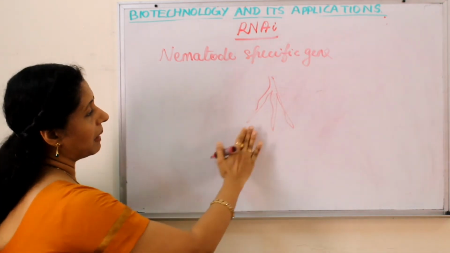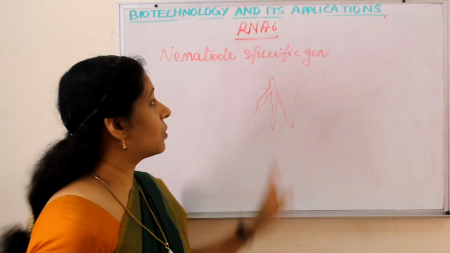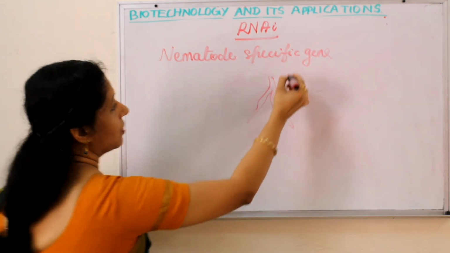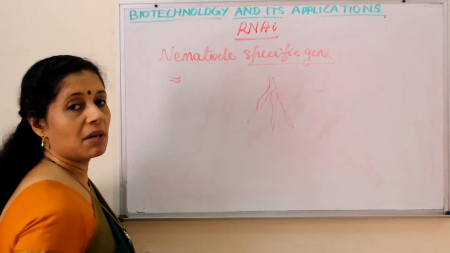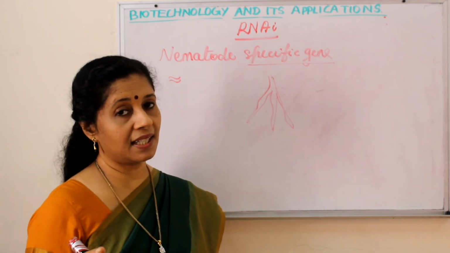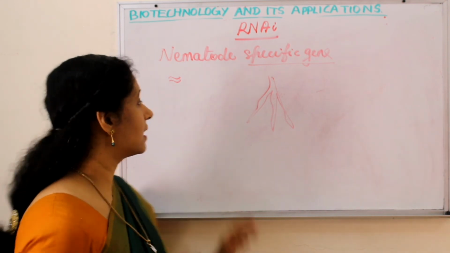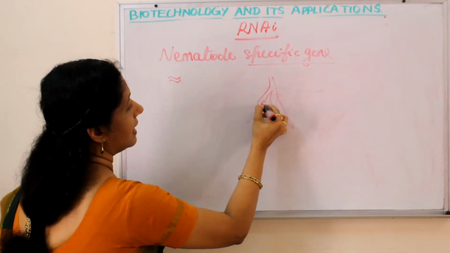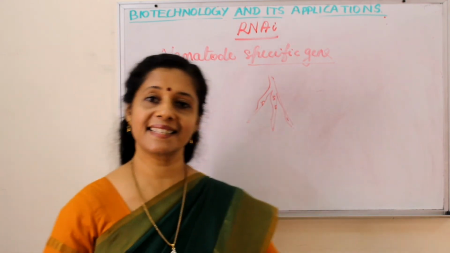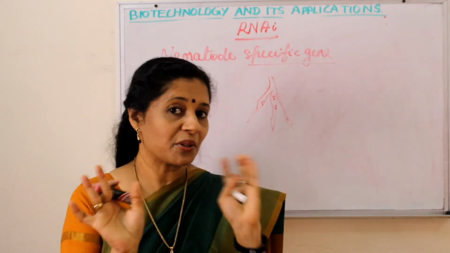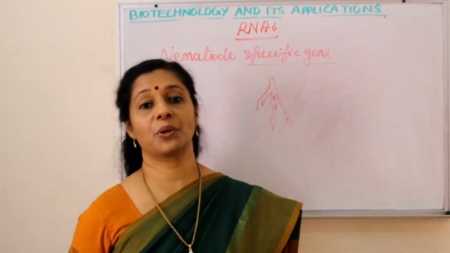Okay. So now all the cells in the plant have what? The nematode gene. So once the nematode gene is inside, the plant will produce double-stranded RNA. Dicer will cut it and make it into siRNA. Okay, that part we discussed. So siRNA is present in each cell. Every single cell has siRNA. So the plant is ready. Our hero has not yet come. The nematode has not yet come. The plant is ready with the siRNA, waiting for the nematode to come.